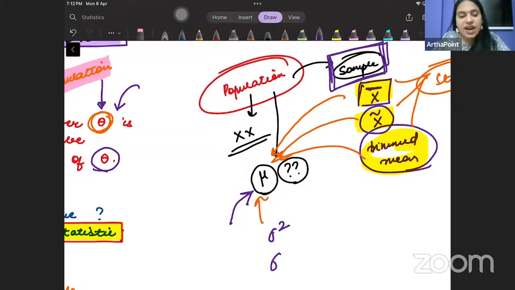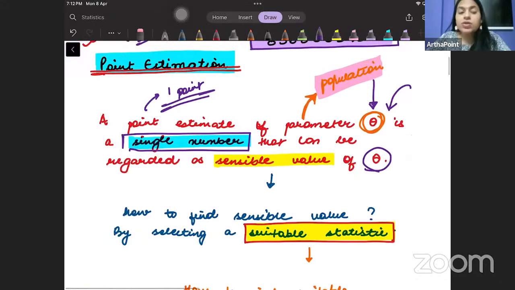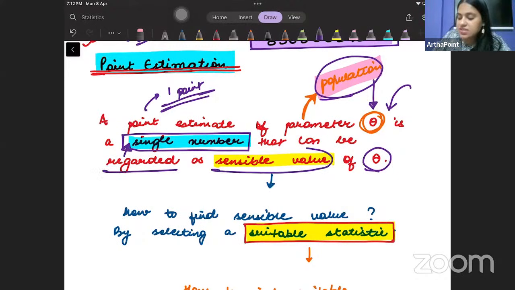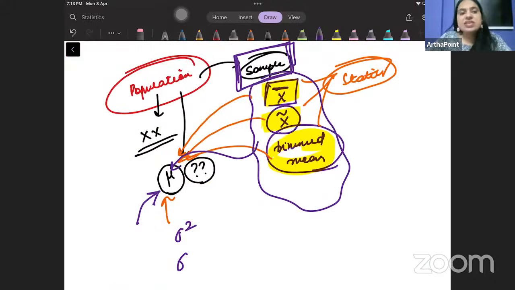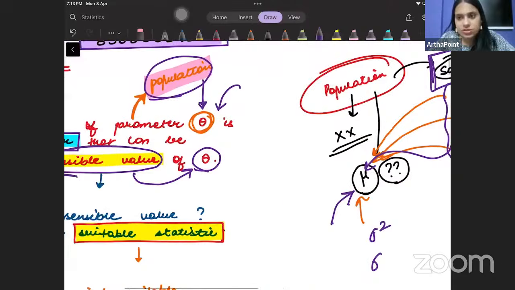We need to know the standard deviation of the population. तो हमें जानना है, we need to get more information about the population. और वो information हमें कैसे पानी है? We need to get that information using a single number that can be regarded as a sensible value of theta. ऐसा कोई नंबर हमें ढूंढना है जो इसके लिए एक sensible value हो. It should be a sensible value of theta. Am I clear with this?